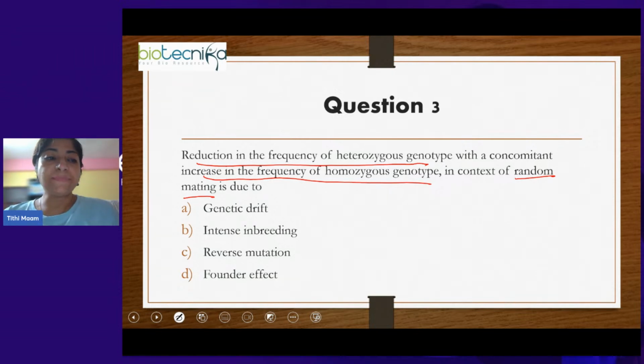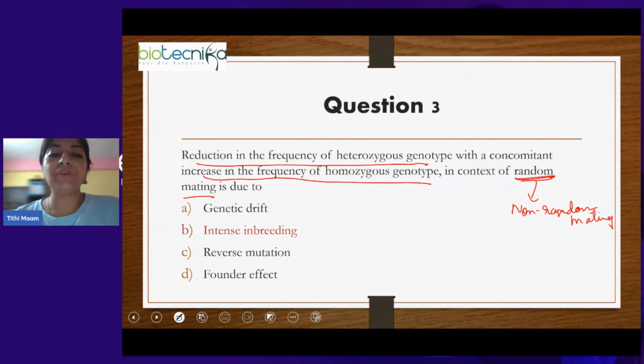Yes, absolutely correct. The answer is intense inbreeding. So if it is not random mating, then the other option has to be non-random mating, or we can also call it selective mating. If it is non-random mating, then slowly the heterozygosity will decrease and homozygosity will increase. But this decrease in heterozygosity and the related increase in homozygosity will be drastic if there is inbreeding, which is the most extensive form of non-random mating.